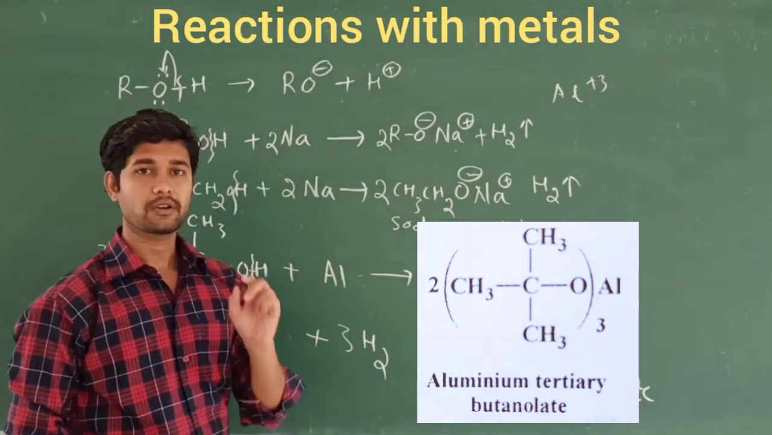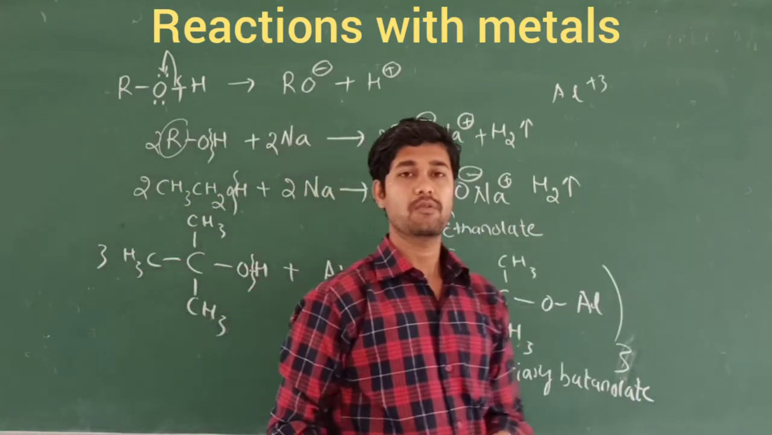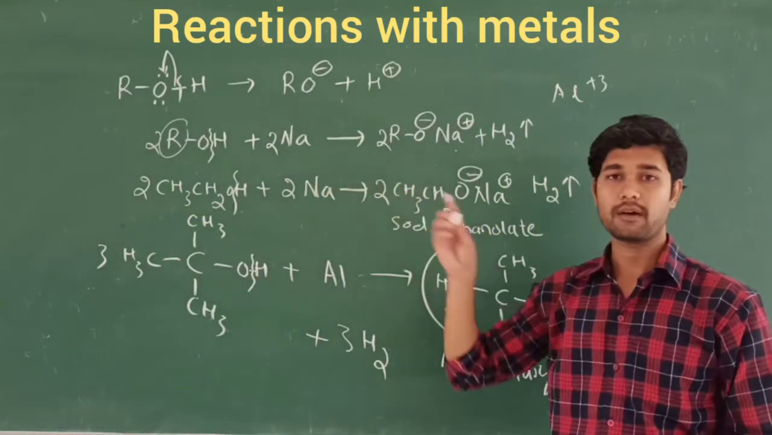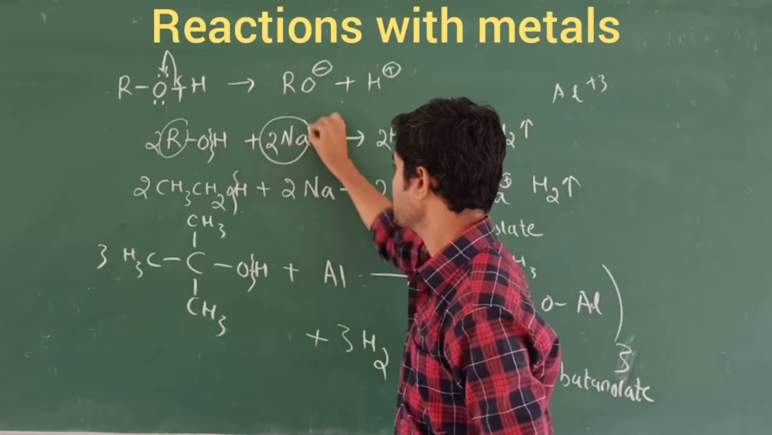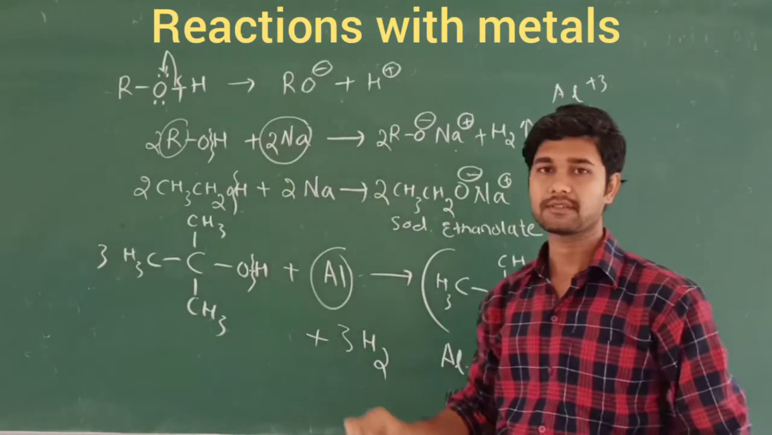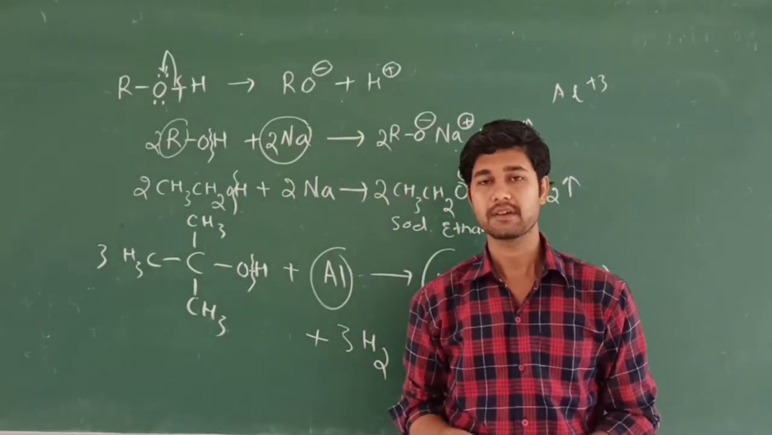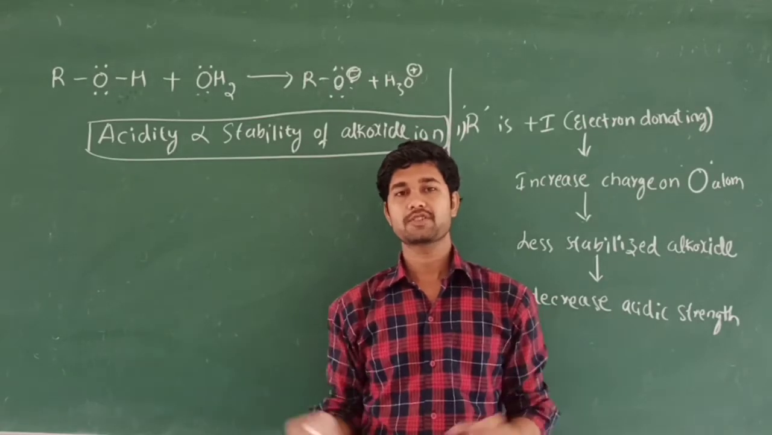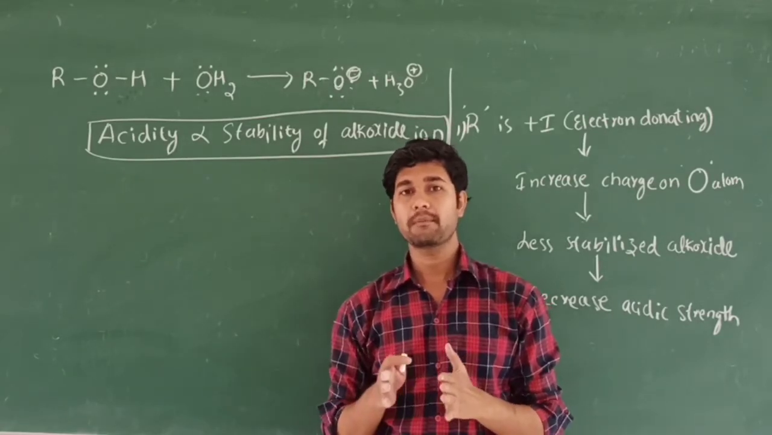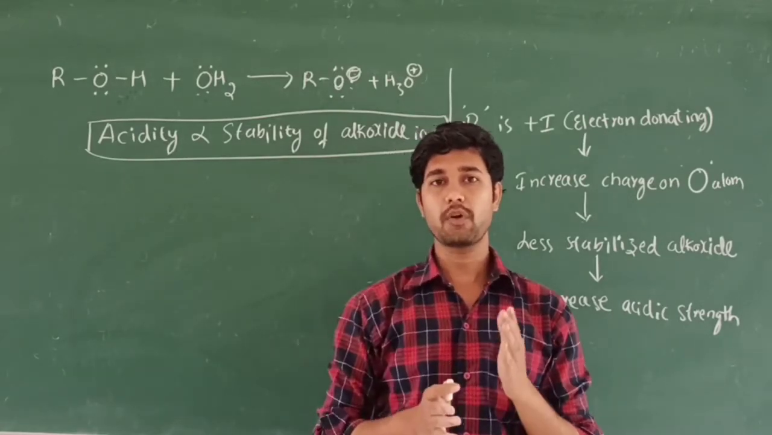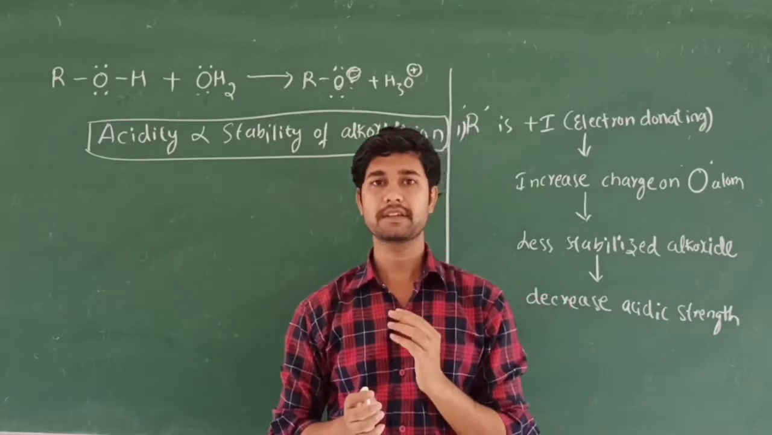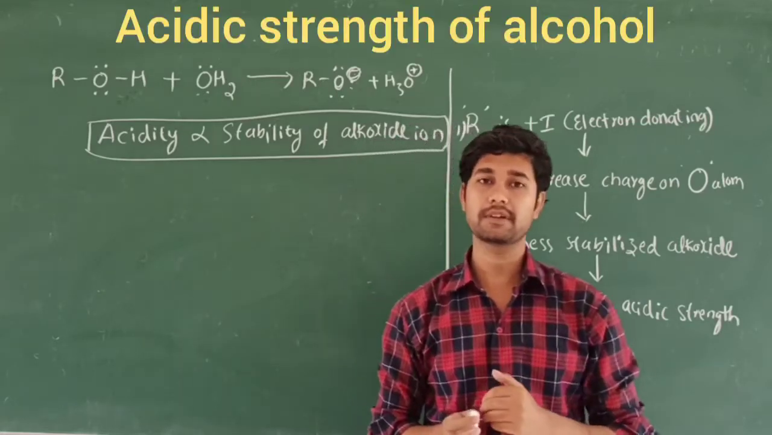So like this, when you discuss the acidic nature, we use powerful reagents like metals, that is sodium metal and aluminium metal, because they act as powerful reagents. When you discuss the acidic nature of the alcohols, we are going to remember the factors which increase the acidity or decrease the acidity.